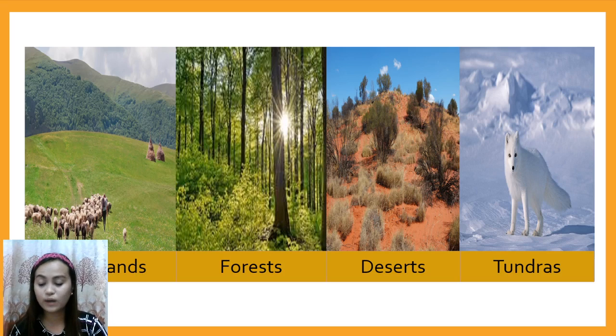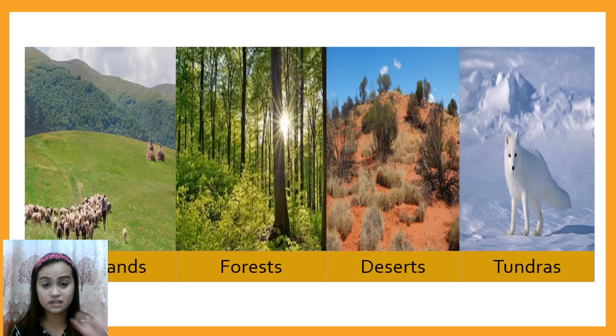Okay, second, we have temperate rainforest. It has cold winters and warm summers with enough rainfall all year round. There are also many trees that grow in this type of rainforest, although they are not as tall as those in tropical ones. So, they have enough rainfall, not like tropical rainforest that is always raining. Temperate rainforest has average rainfall, enough.